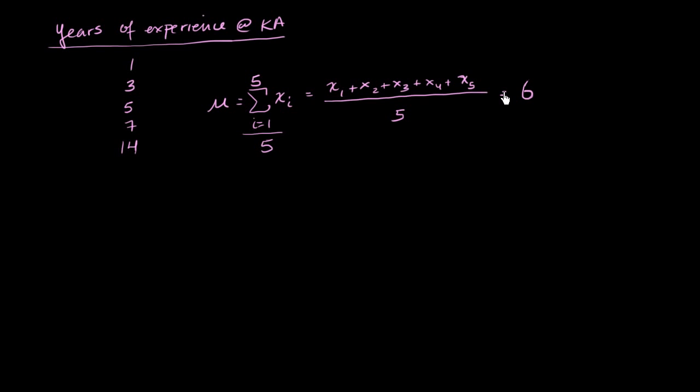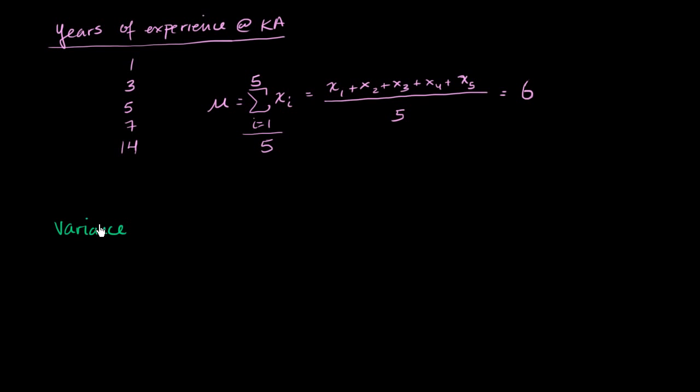But now I want to ask another question. I want to get some measure of how much spread there is around that mean, or how much the data points vary around that mean. And obviously I can give someone all the data points, but instead I want to come up with a parameter that somehow represents how much all of these things on average are varying from this number right here. Maybe I will call that thing the variance.